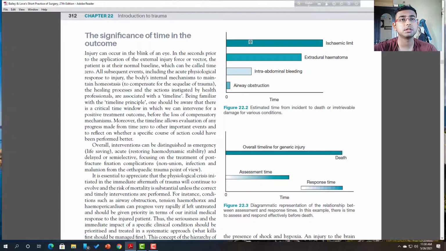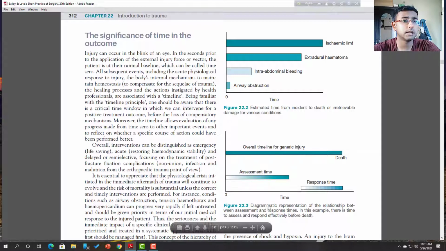Now the ischemic limb. Ischemia has the largest time limit, and for an ischemic limb you have some time for saving the limb. So if there is a limb trauma or other extremity trauma, you have adequate time to manage that trauma.